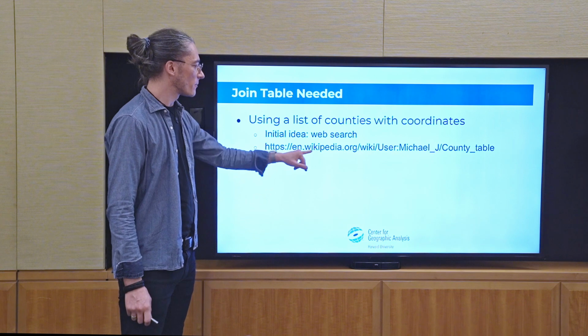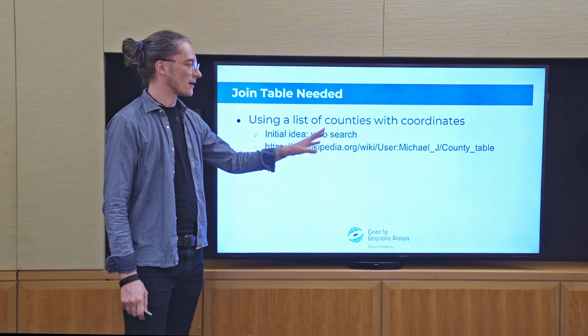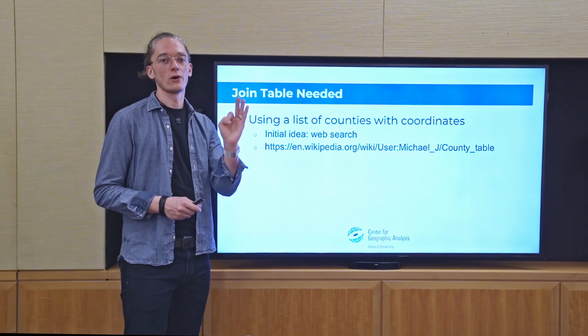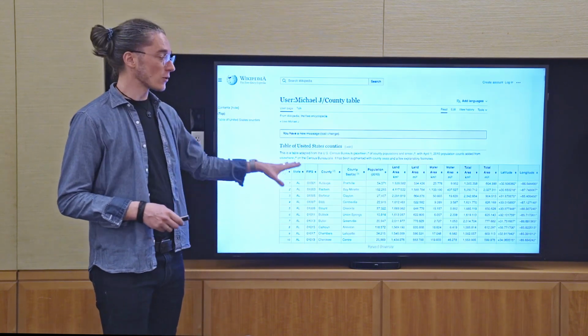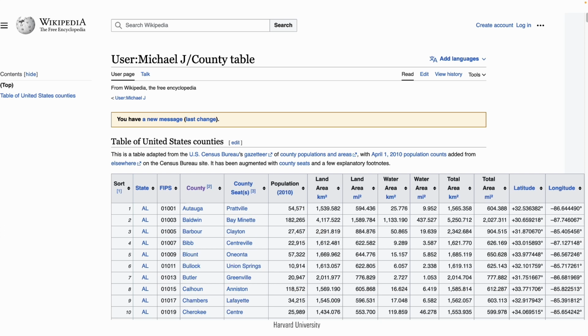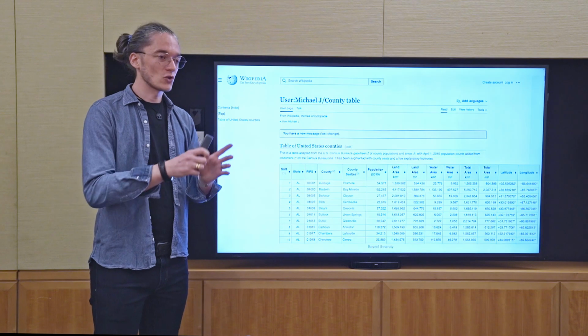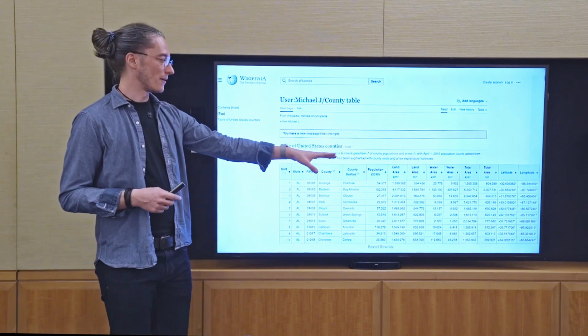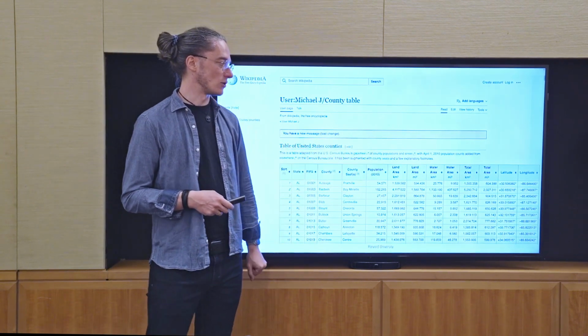I found this Wikipedia page of a person coming up with a table for all U.S. counties and having a centroid coordinate for all of these different counties. That looks like that. We have a state, we have a county, we have all sorts of descriptive variables, and then eventually we also have latitude and longitude. That's great. I actually developed a little prototype using exactly that table. You can just copy the entire table into a CSV file, for example, then use it in Python, and then link my county names to my longitude and latitude names.